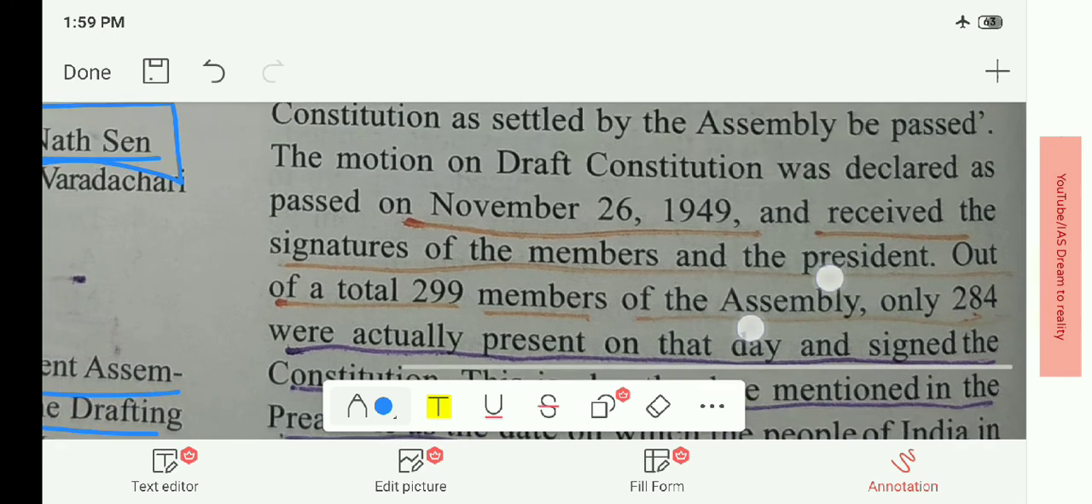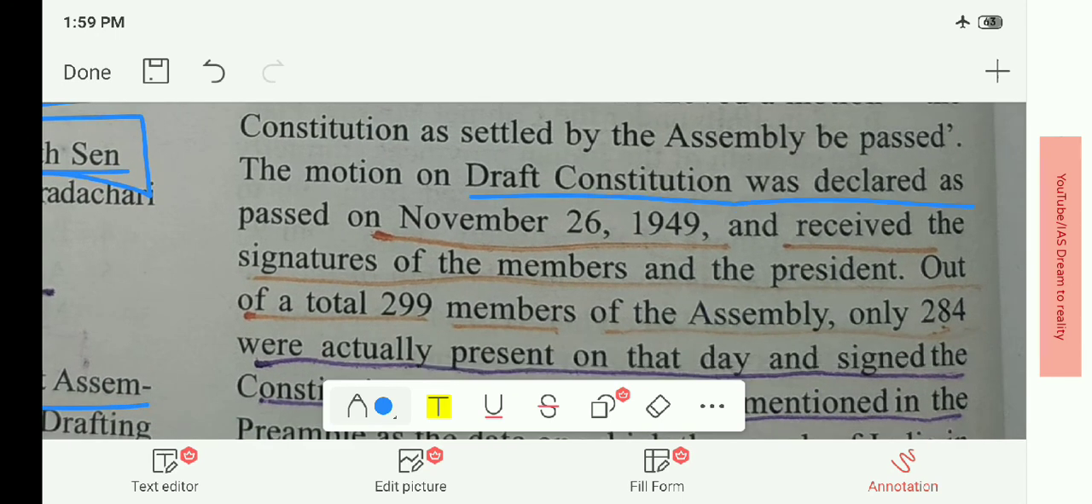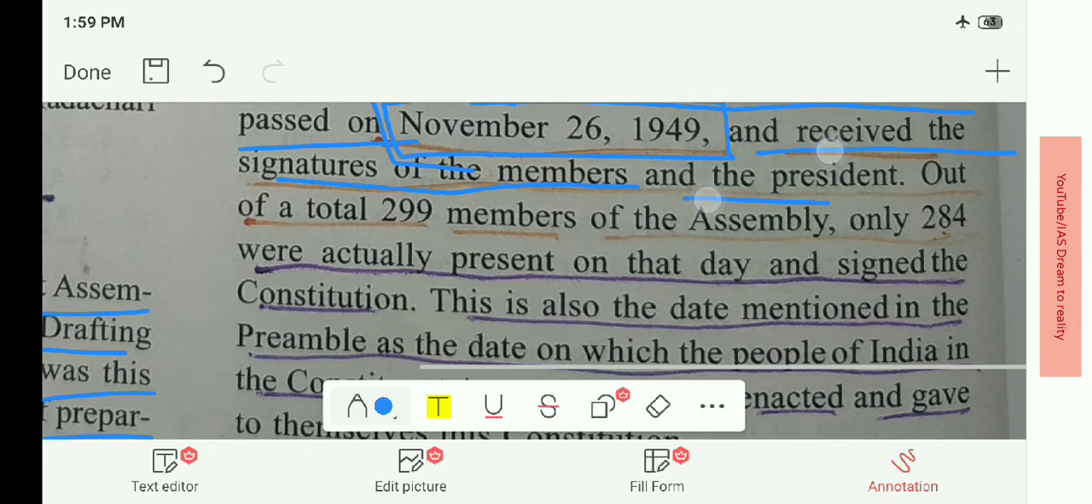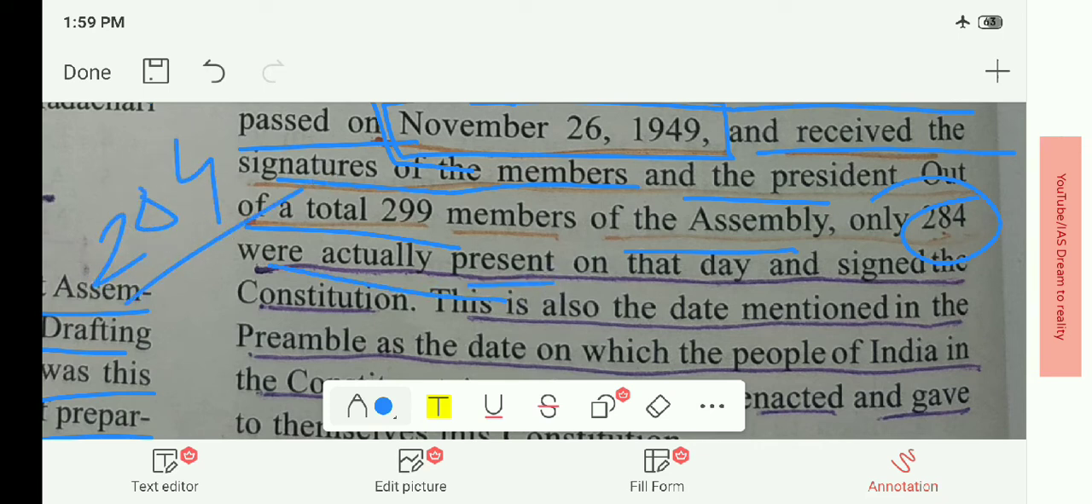See, the draft constitution was declared as passed on November 26, 1949, and received the signatures of the members and the president. Out of 299 members of the Assembly, only 284 were actually present on that day and signed the constitution.